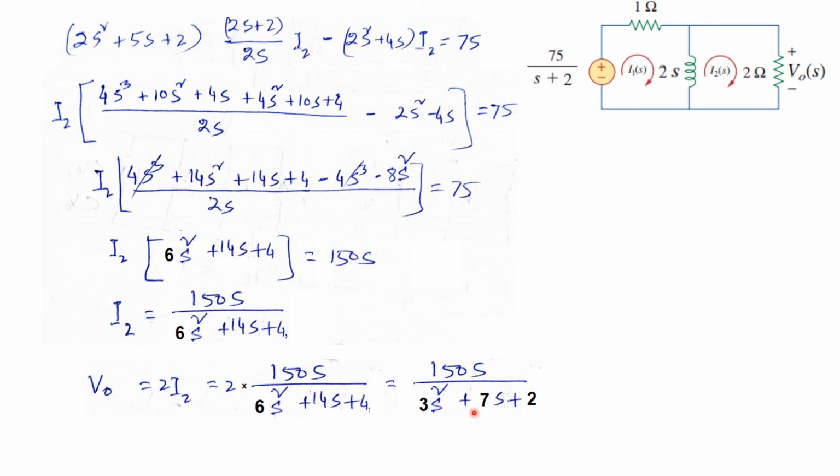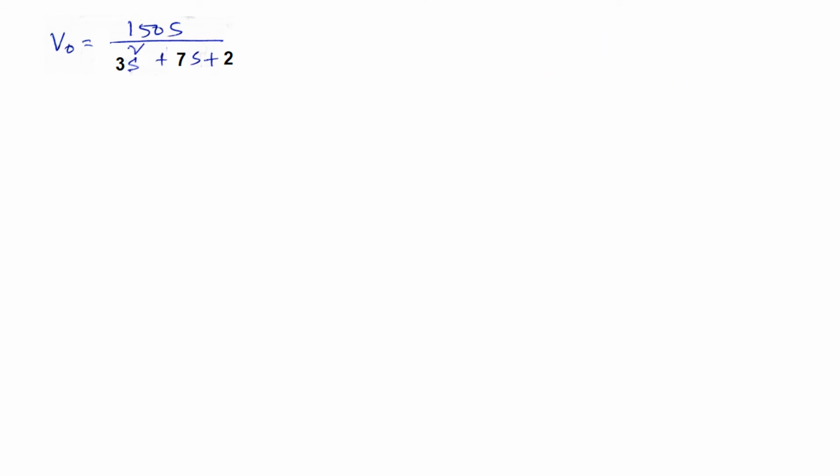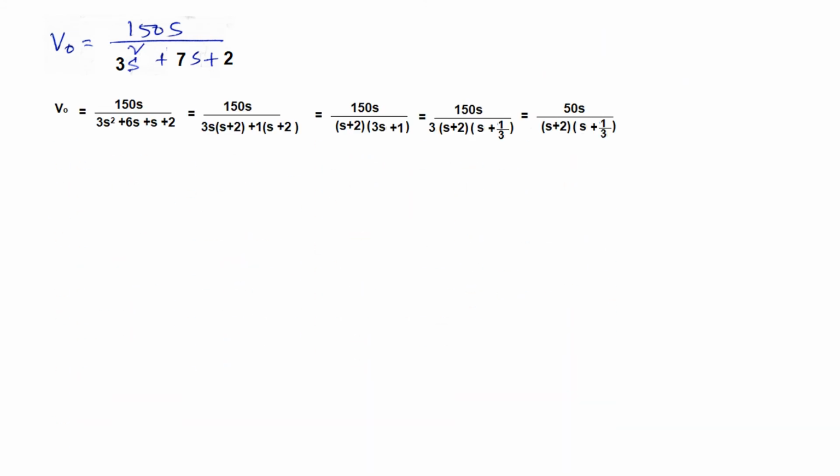So this is the value of v0, and now we have to factorize this to take the inverse Laplace transform. So let's see, we were here, we factorize the denominator. So this is how I have done it. Take common and simplifying, you get this value.